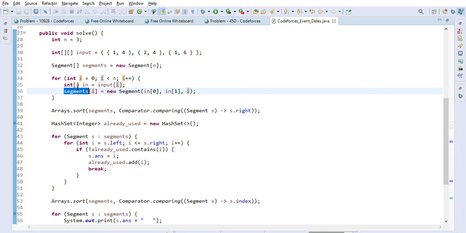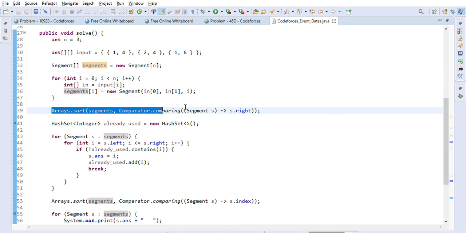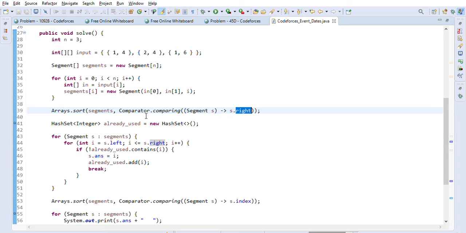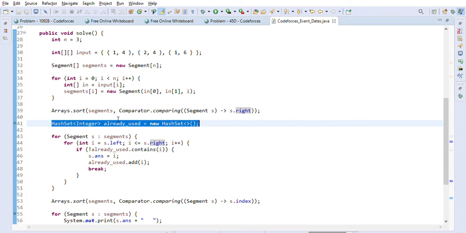Once the segments array is populated, we are going to sort the segments based on the right side. So what it means is, here this is the right side, right? 4, 4, 6 means this is already sorted. So that's what we are doing here. After it's sorted, we will create one hash set here, and we'll call it alreadyUsed. Whenever we use any date, we will put it into the alreadyUsed set.